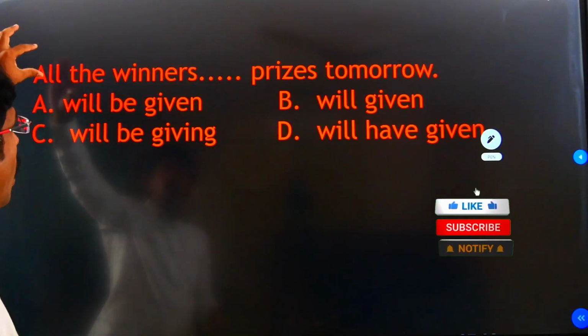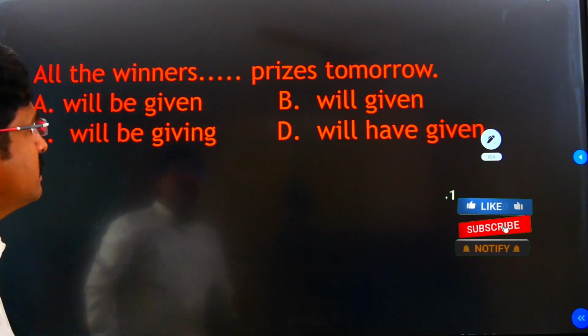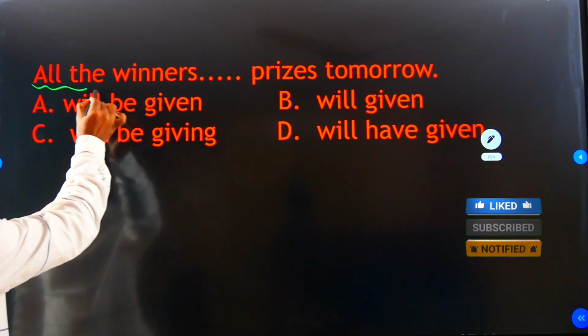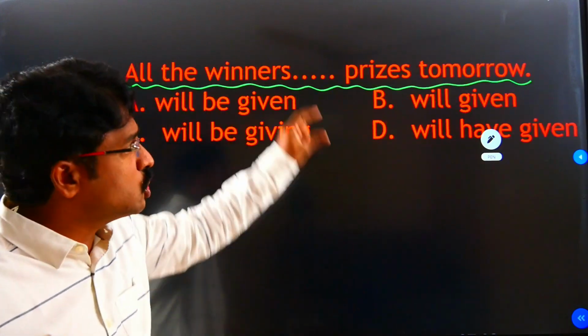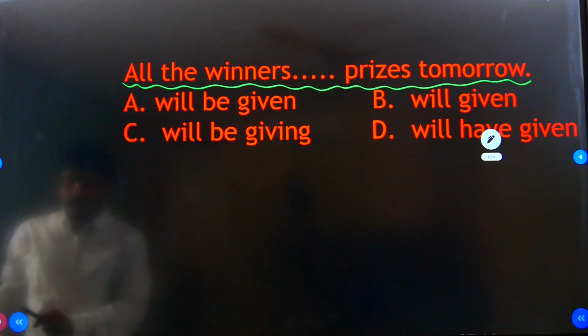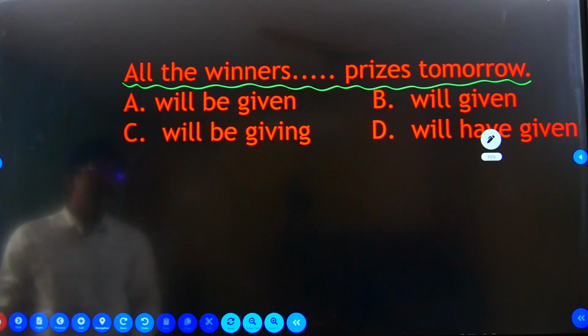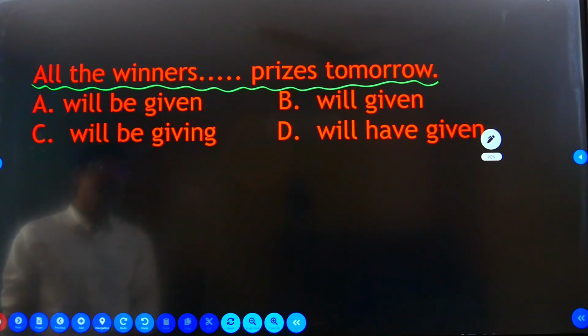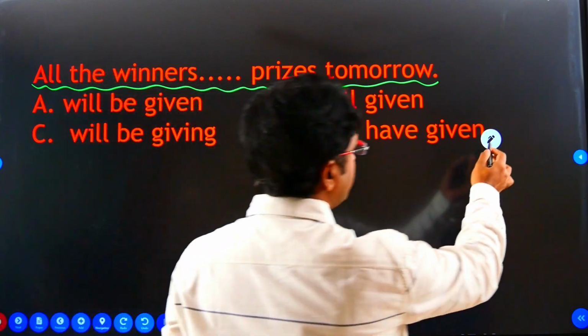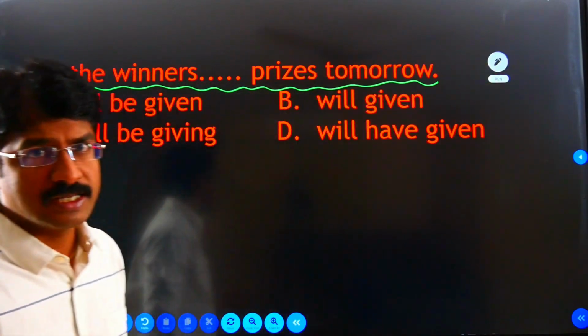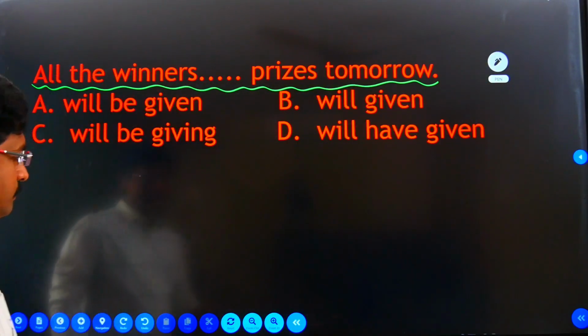So here, all the winners dash prizes tomorrow. This is the question. First of all, tomorrow means you can easily identify that this is the future tense.